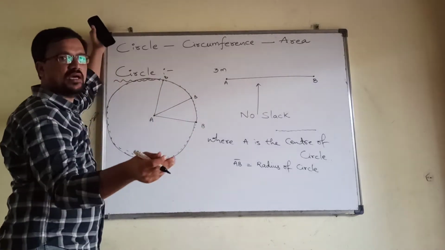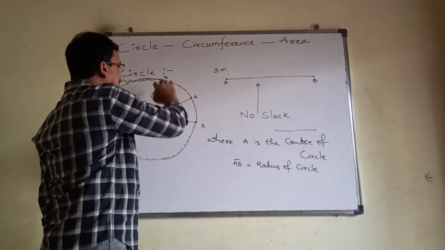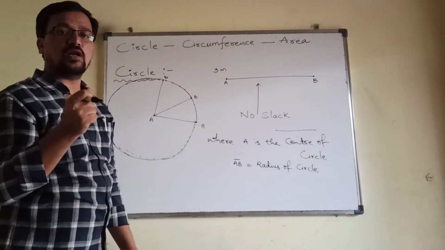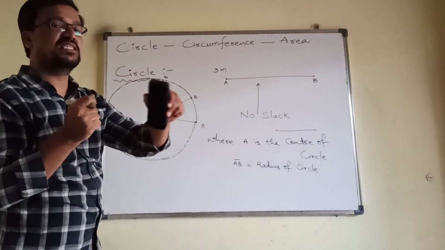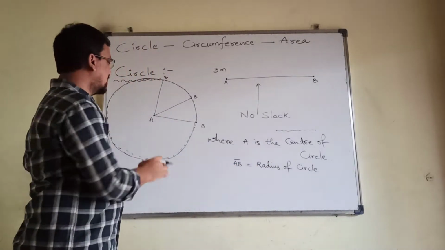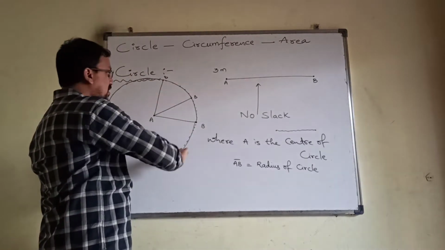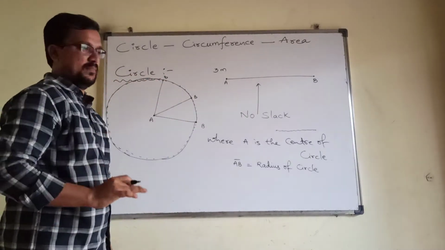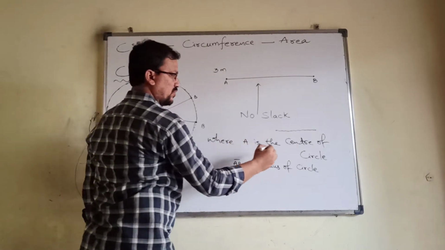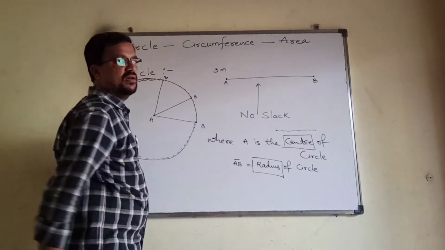You are just moving around me, and the distance will not change because you are moving with a rope of fixed length. Therefore, the radius of the circle is the distance between the center of the circle and any point on the circumference of the circle. These two are the most important: the center of the circle and the radius of the circle.